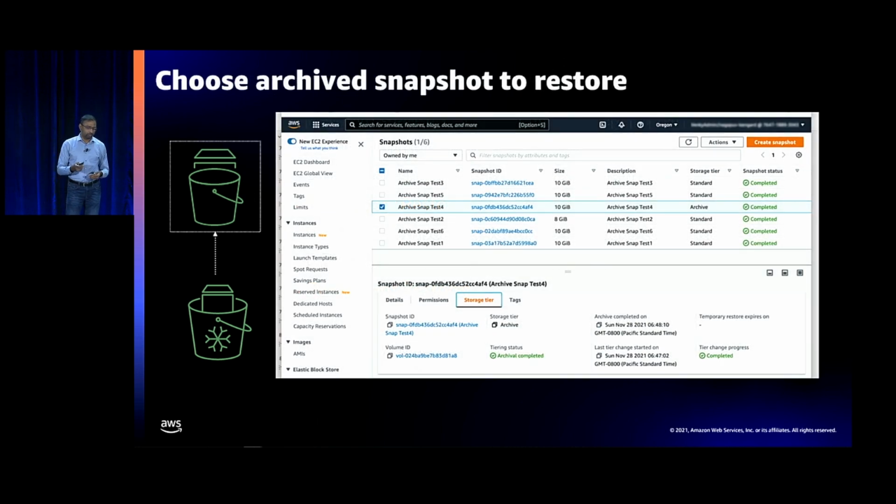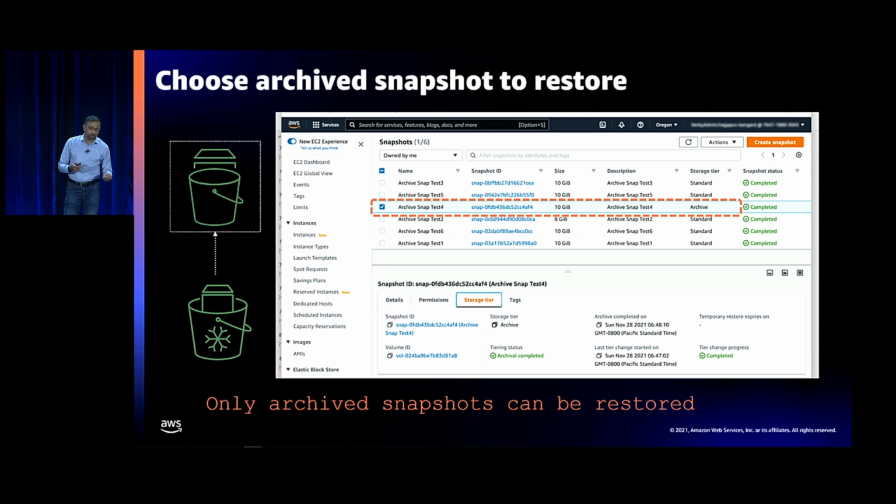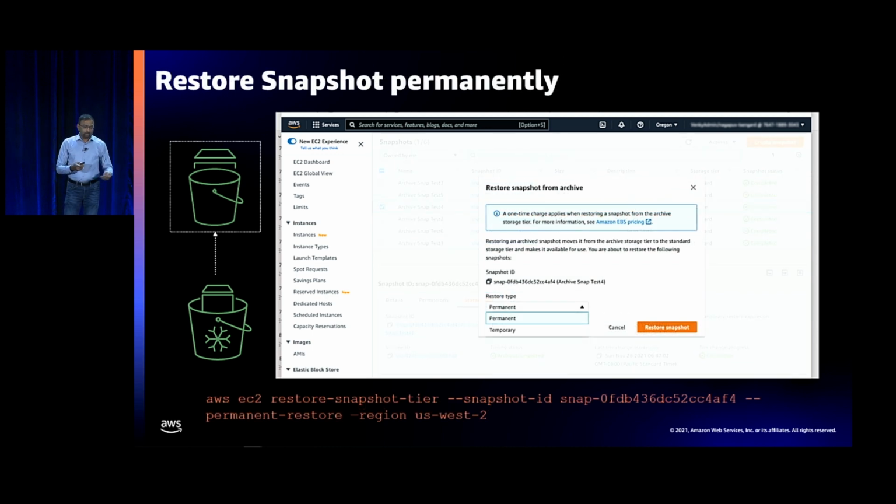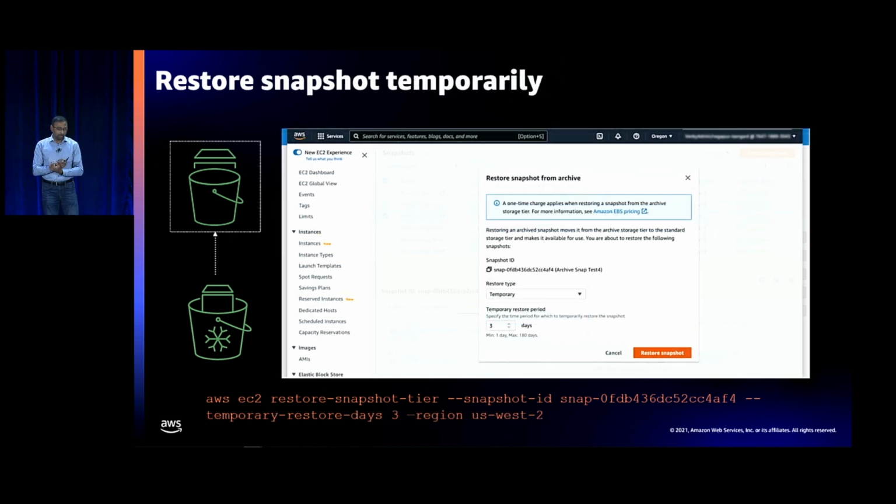So let me walk you through the scenario. So here is an archived snapshot. Only archived snapshots can be restored. And the way you do it is by using a restore snapshot tier, and you can either restore permanently. So in this case, I have the option here on the console to restore permanently, or I can use a CLI call and specify permanent restore as an option, or you can restore temporarily as well. In this case, I want to restore for 3 days. Go ahead and use the CLI call or the console and restore it.